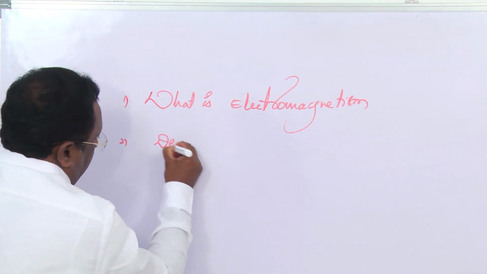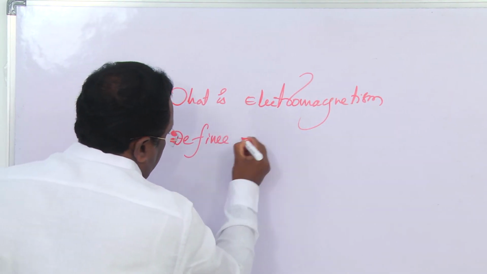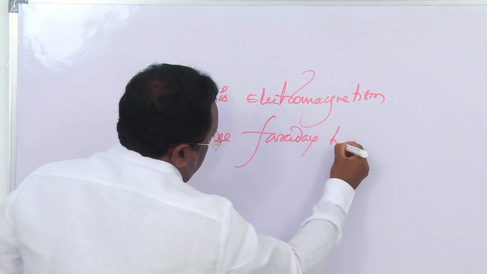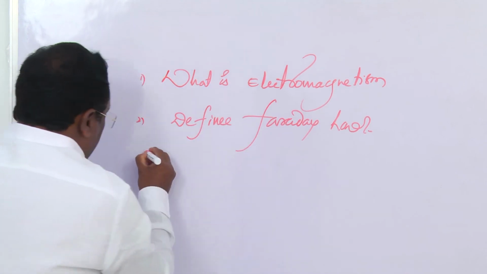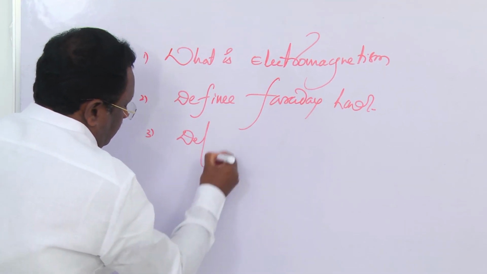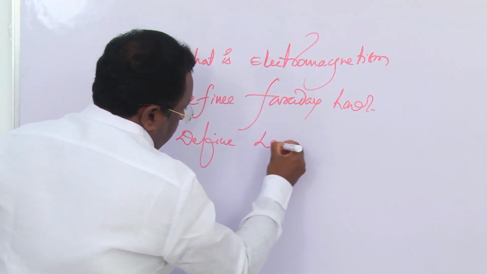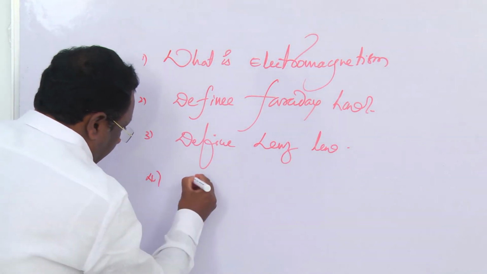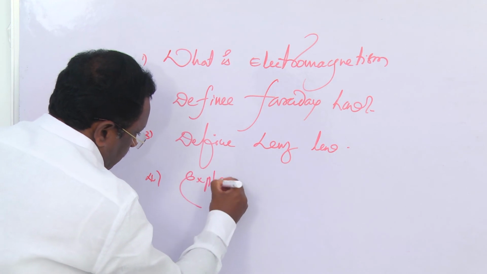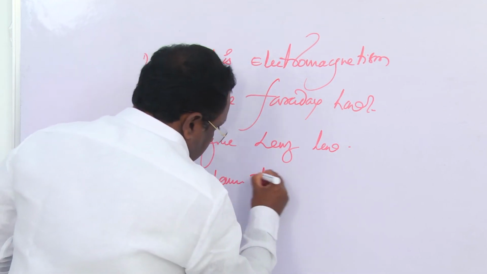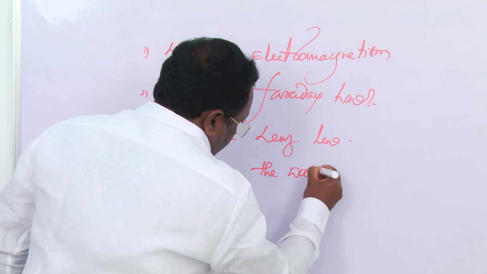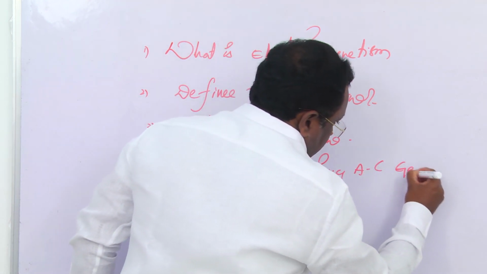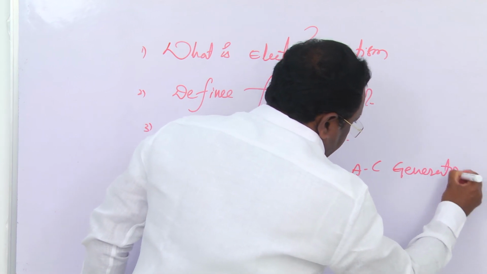Define Faraday's law. Define Lenz's law. Explain the working of an AC generator with a neat diagram.